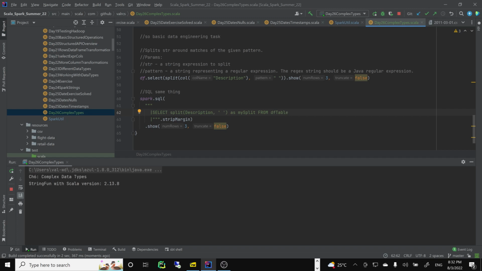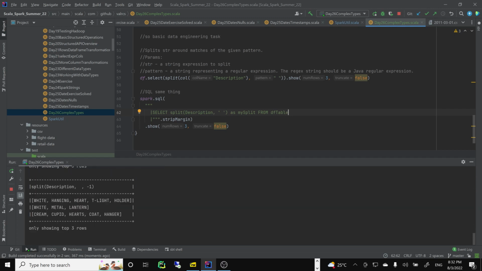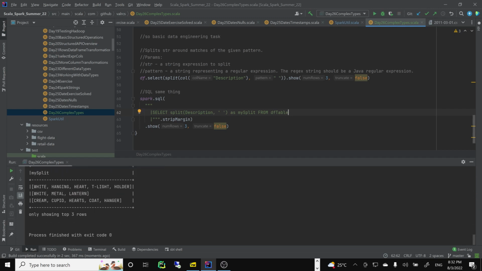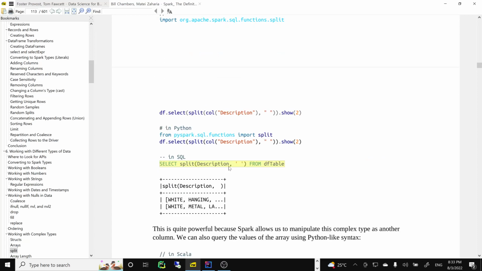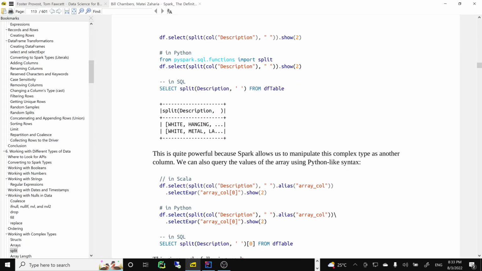So how will we get the values? Okay, so my split. Oh, we see it. White hanging heart T light holder. So if you have this type of data frame, how would you get the values out? Well, we'll need an array type syntax. Quite powerful. So we can use this as another column.